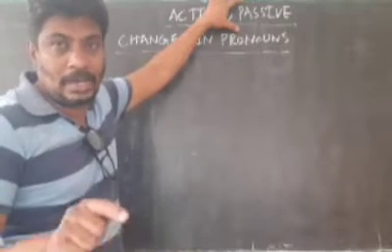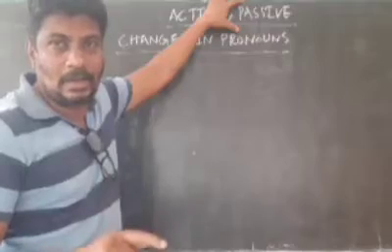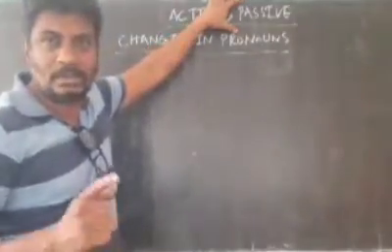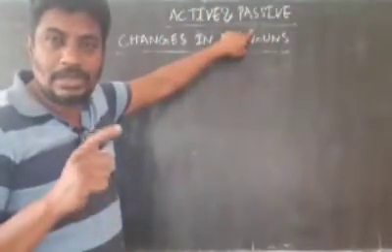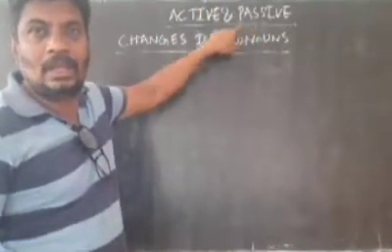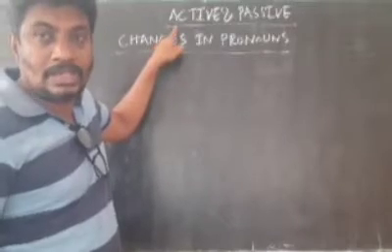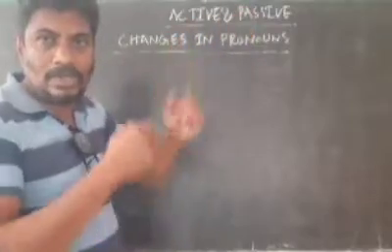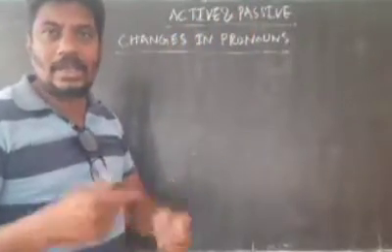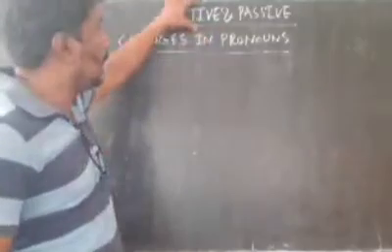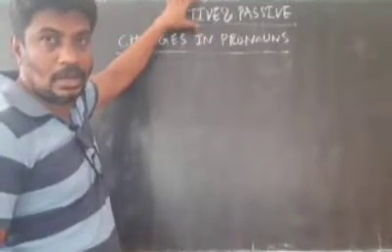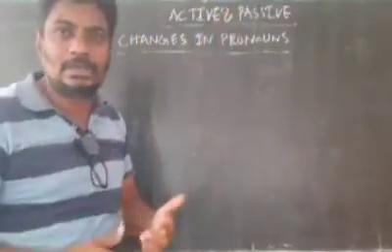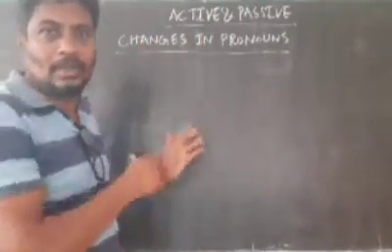Now, at this level, at your higher school level, you may be given a statement in passive voice, and you may be asked to write in active voice also. The active to passive, passive to active, vice versa transformation, you should know how to do it. If you understand what kind of changes occur while changing an active voice sentence to passive voice, simply you have to reverse it, and it will change back to active.